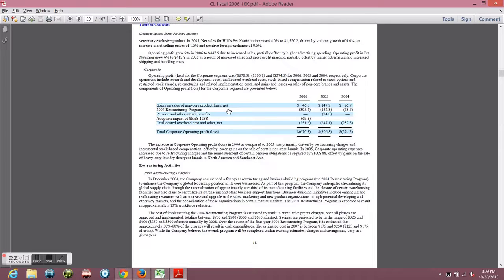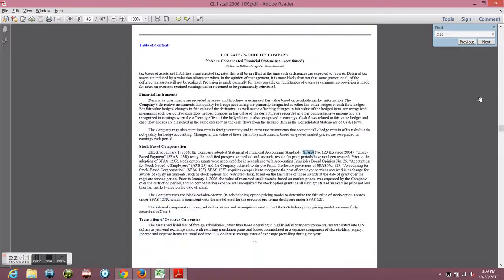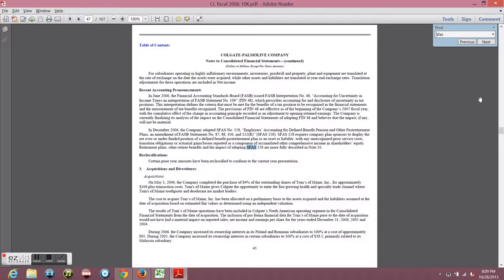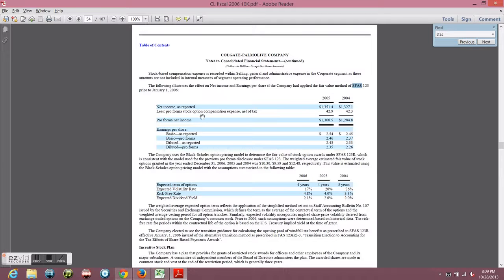the pension, basically all the other costs repeated again, and you'll see adoption impact of SFAS 123R. What is that? Well, we don't know. So let's check that out. When we check that out, we just click on it and find these set of numbers here. It is actually our stock compensation, 42.9, 42.3.